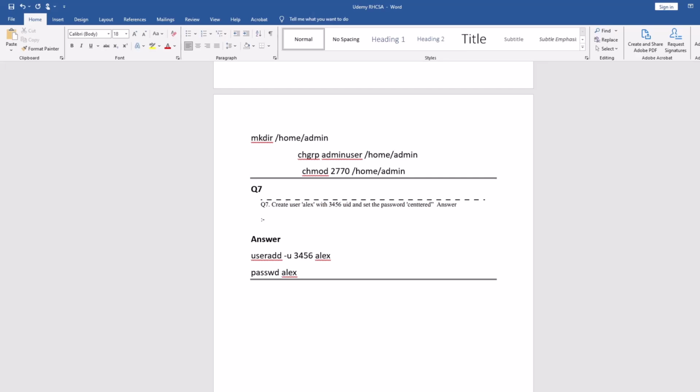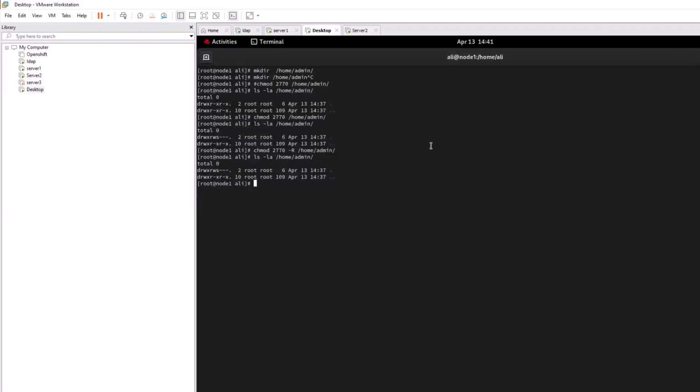So we are going to our desktop machine, and useradd -u, and then the UID is 3456 for Alex. You have to define the user at the last, after the UID, right? That's it. And you have to set up the password.